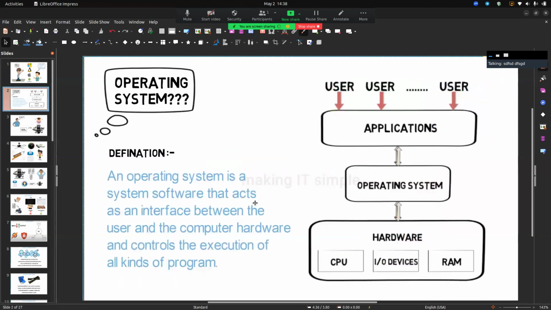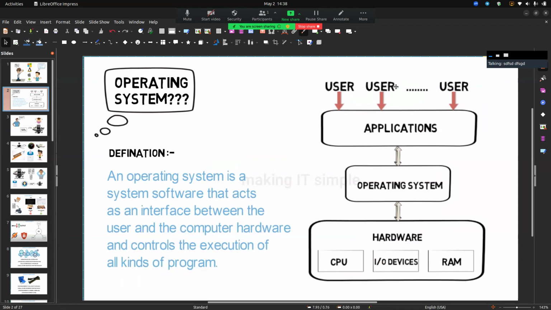So the operating system definition: an operating system is a system software that acts as an interface between the user and the computer hardware and controls the execution of all kinds of programs. Here you can see this diagram.